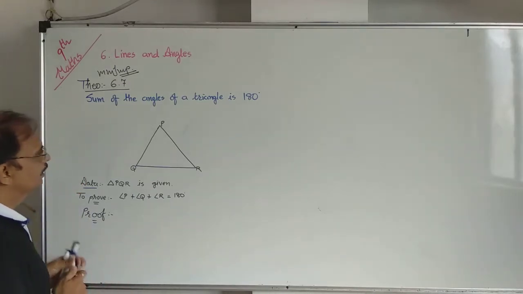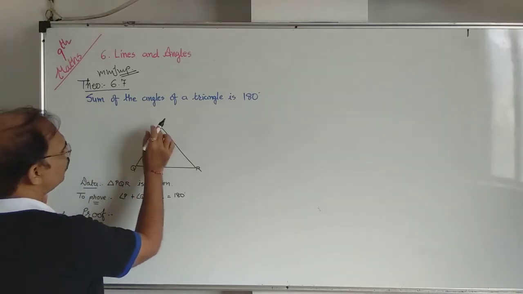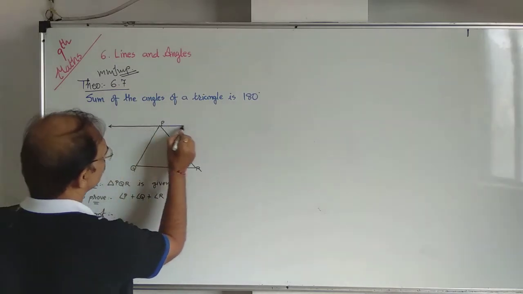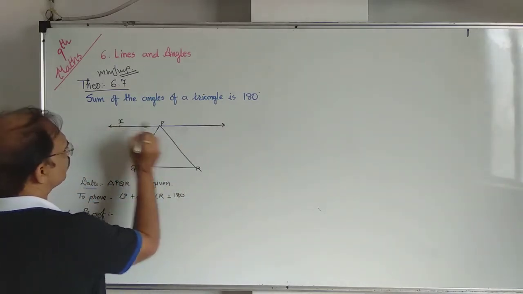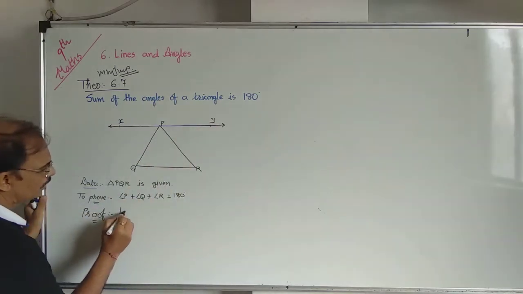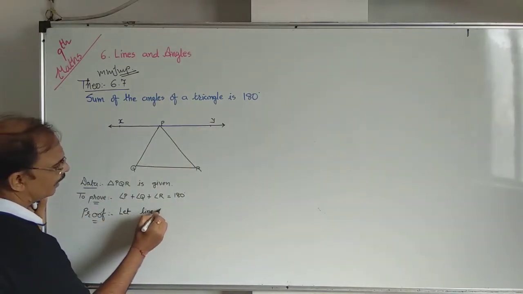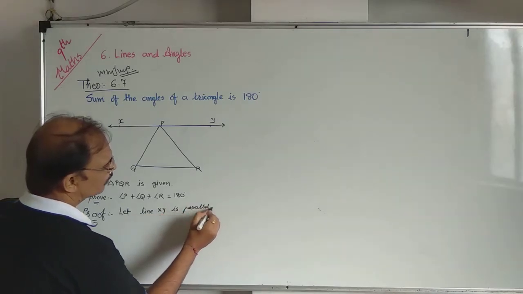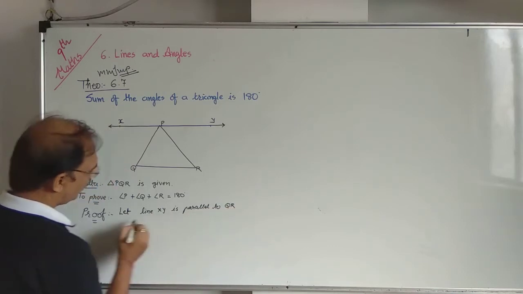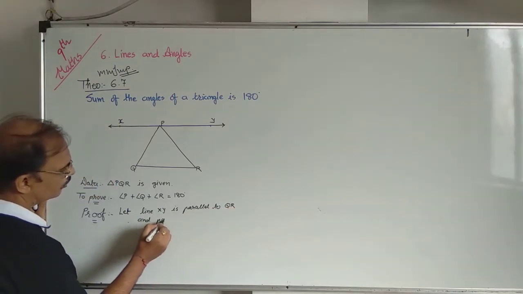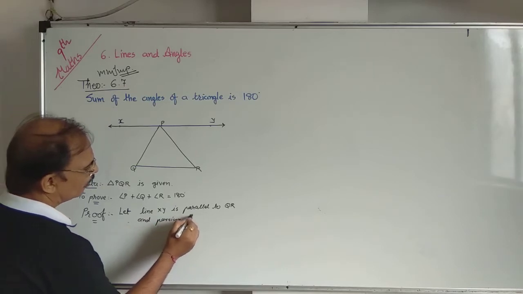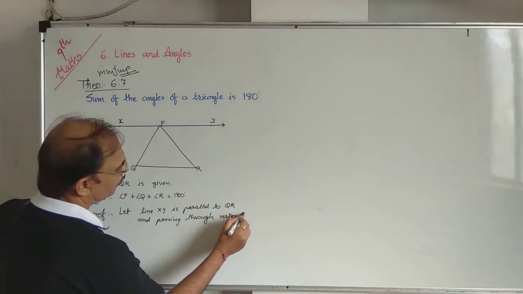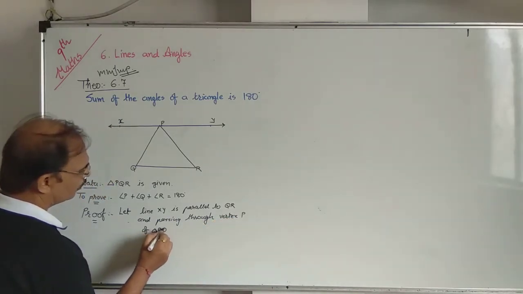So we start with a supposition of a parallel line. Let us take a line passing through point P and parallel to QR. Suppose the line is XY. Write: let line XY be parallel to QR and passing through vertex P of triangle PQR.